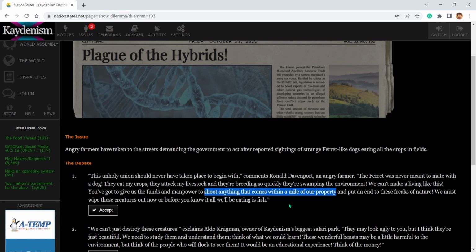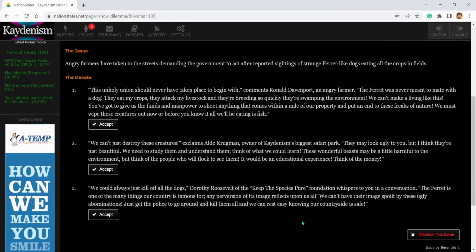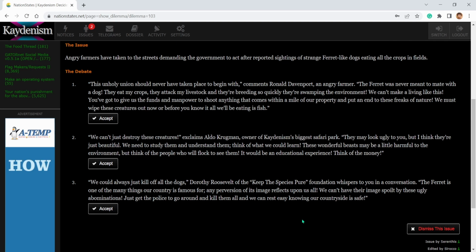It's just within a mile. And that could lead to people just shooting anyone and anything within a mile. So we gotta look out. Not that this will happen if I accept this, but I do agree something needs to be done. Can't just destroy these creatures. They may look ugly, but I think they're just beautiful.